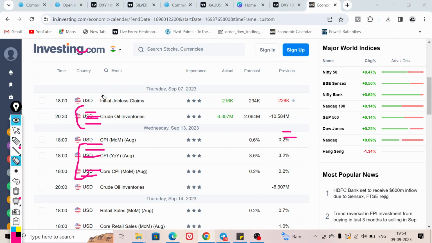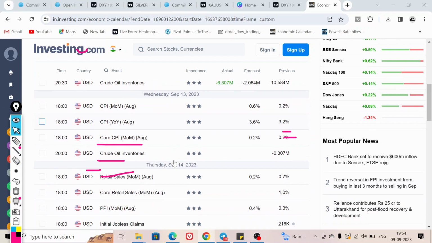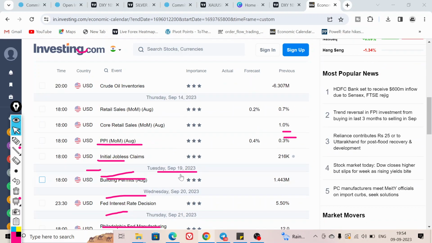Also, the important data for next week is, for Wednesday we have the CPI and core CPI, and for Thursday we have retail sales, core retail sales, PPI, and initial jobless claims. So this is the data for the next week.